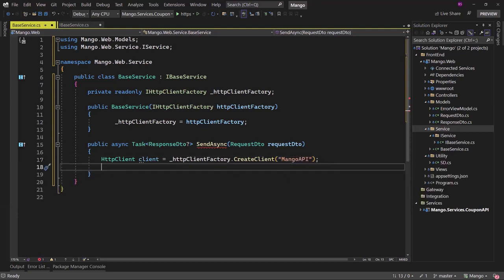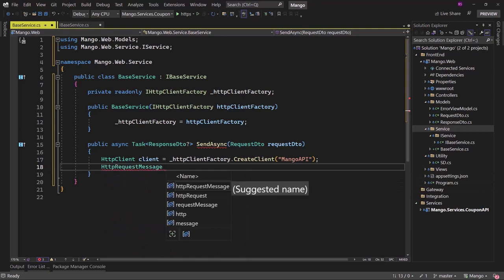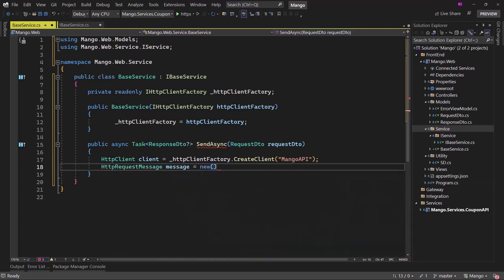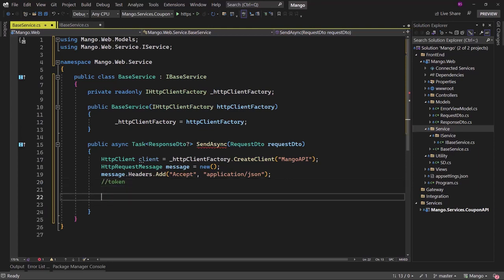When we are making a call, we will be using the HttpRequestMessage, and we can provide or configure options on that message. One of the important aspects is on message.Headers, we will say that we are accepting application/json. Now in future, when we add authentication, we will also have to add that token here. So let me add that in a comment.